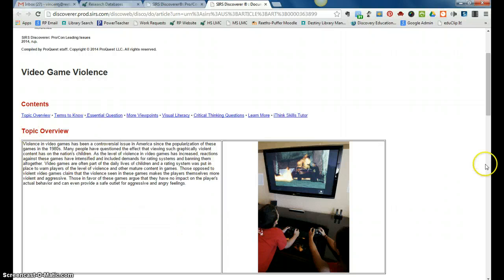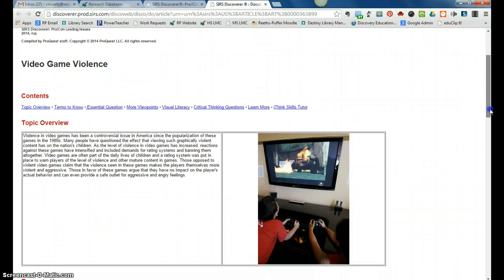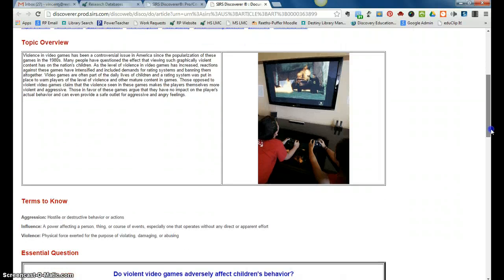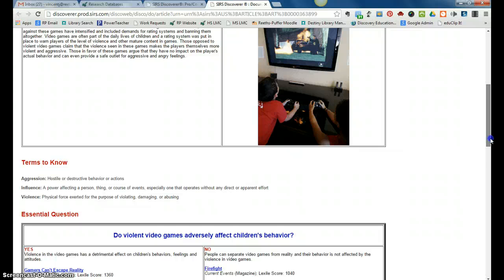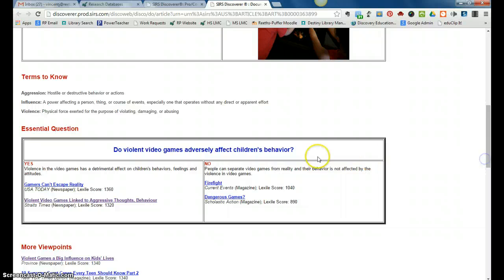It's very brief, but it's going to give you just kind of a sense of what this topic is about, what the issue is, why do people research this issue. You're going to see some terms to know, words that are going to frequently come up in the articles about this topic. Under essential questions, this is really kind of the question at the heart of it all. Do violent video games adversely affect children's behavior? Yes or no? And in each instance, you're going to see that there are two articles in support of that position. Now, you're not necessarily supporting a specific position, but answering some essential research questions. So you're going to be looking at these articles with that thought in mind.